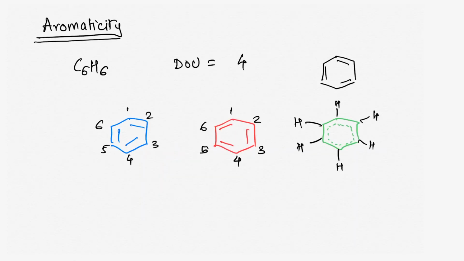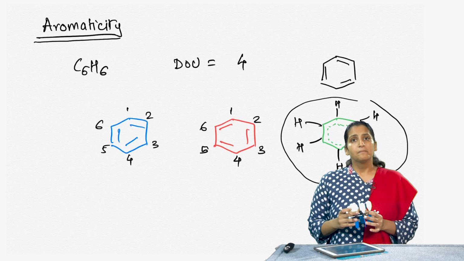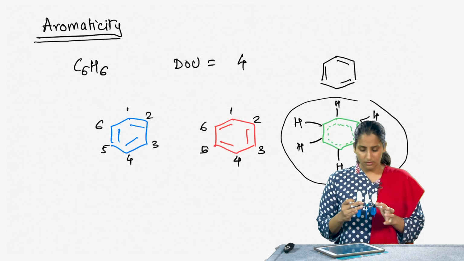This is in between a single bond and a double bond, indicating that this resonance hybrid we have drawn really exists, in the sense that the molecule is not in the first conformation or the second conformation, but really a hybrid of these two, existing as this particular resonance hybrid.